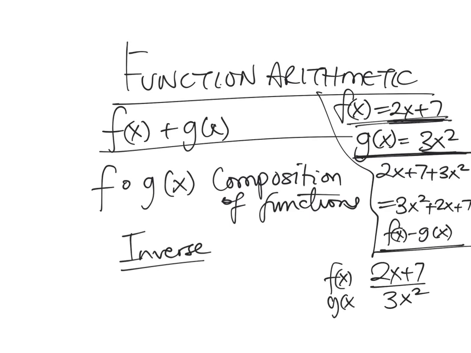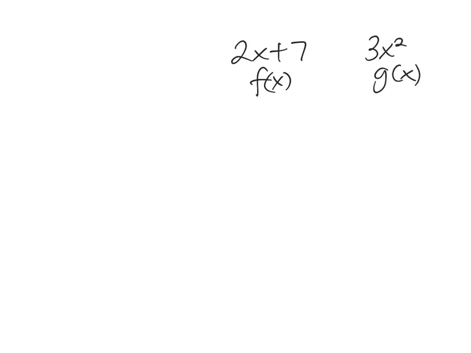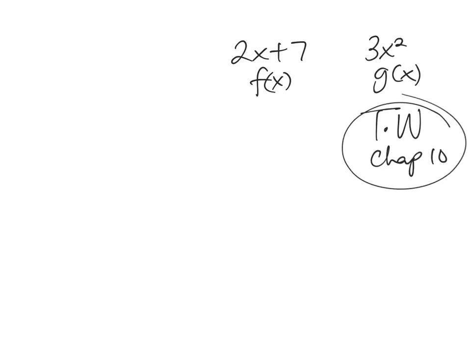And then if it's multiplied, then you're technically just going to distribute. So you have 2x plus 7 into 3x squared like that, and you could technically just distribute that 3x squared to both terms. So you have 2x plus 7 for f of x, and you have 3x squared for g of x. So we've done the arithmetic of adding and subtracting. Now our Tyler Wallace textbook in chapter 10 focuses on this issue of function arithmetic.